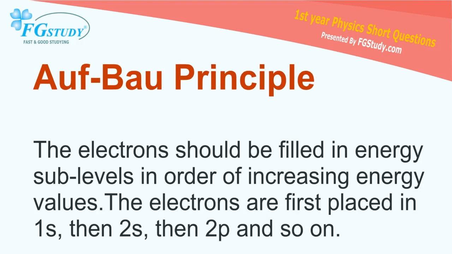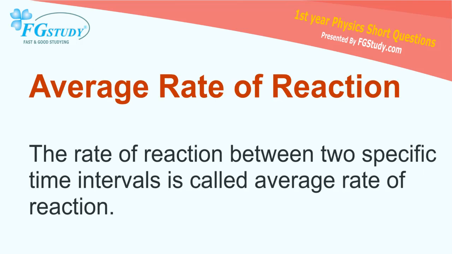Aufbau principle: the electrons should be filled in energy sublevels in order of increasing energy values. The electrons are first placed in 1s, then 2s, and 2p, and so on. Average rate of reaction: the rate of reaction between two specific time intervals is called average rate of reaction.